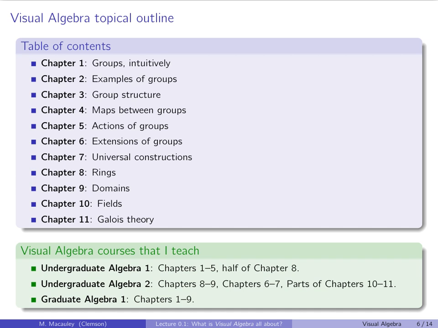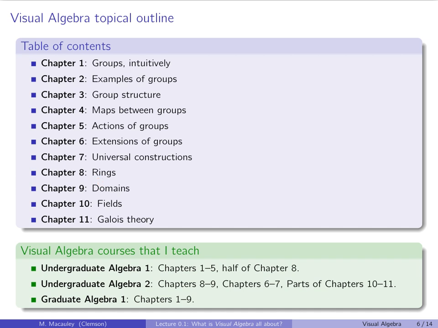In terms of undergraduate algebra, what I teach, I go through the first 5 chapters of this, and then I do some rings because I need to fit some rings in that course. And then for the second semester, I've taught undergraduate algebra a lot, but I've only taught algebra 2 once. It really hasn't been offered a bunch at my university. When I did that, I went back and I did the second half. Actually, I think I did all of chapter 8.